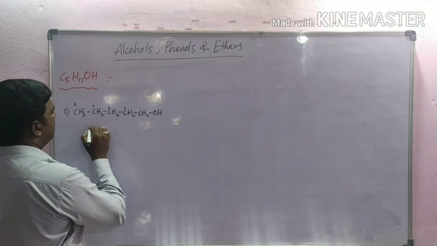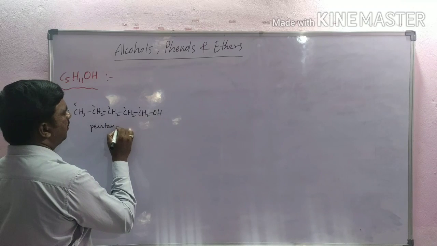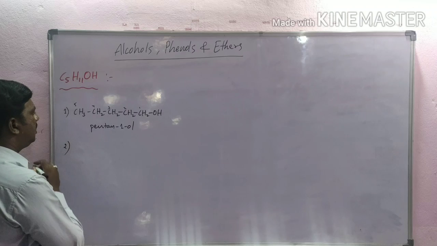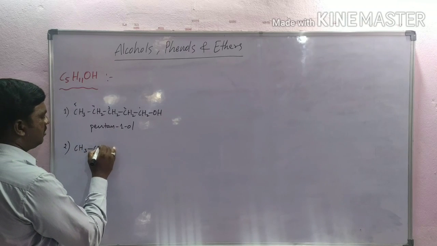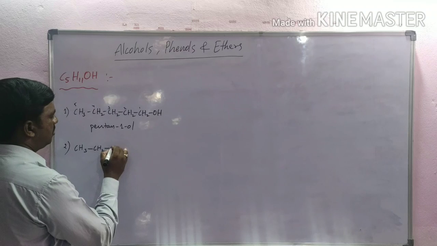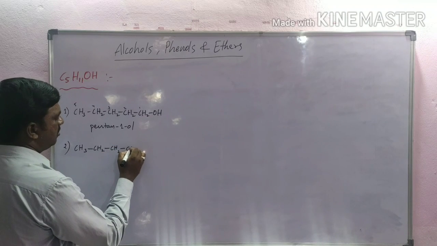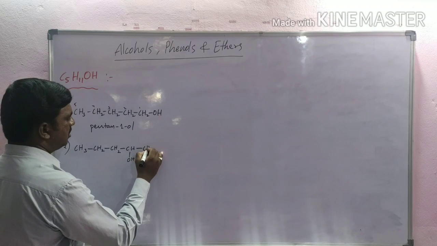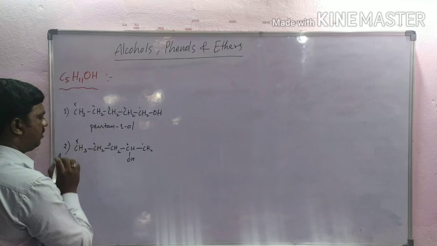This is pentan-1-ol. Next, the second one is CH3CH2CH2CH(OH)CH3, numbering 1, 2, 3, 4, 5.